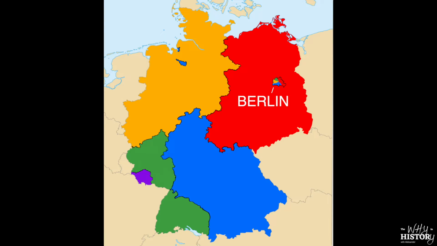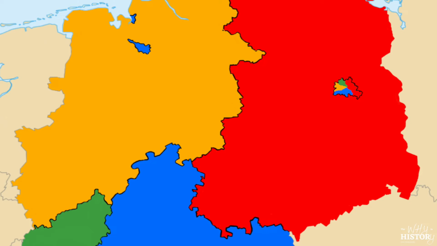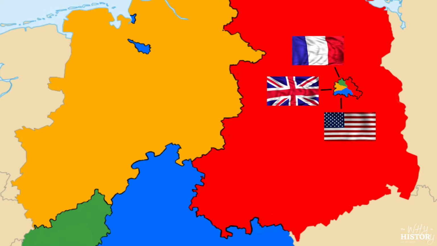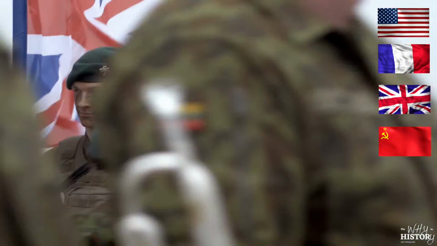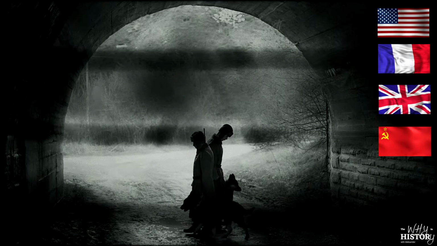The city of Berlin was also divided into 4 zones, with France, Britain, and the US once again each getting one zone in the western part, while the Soviets got the east. At the time, the US, France, and Britain were good friends with the Soviets, but after a few years, tensions between them were running high.